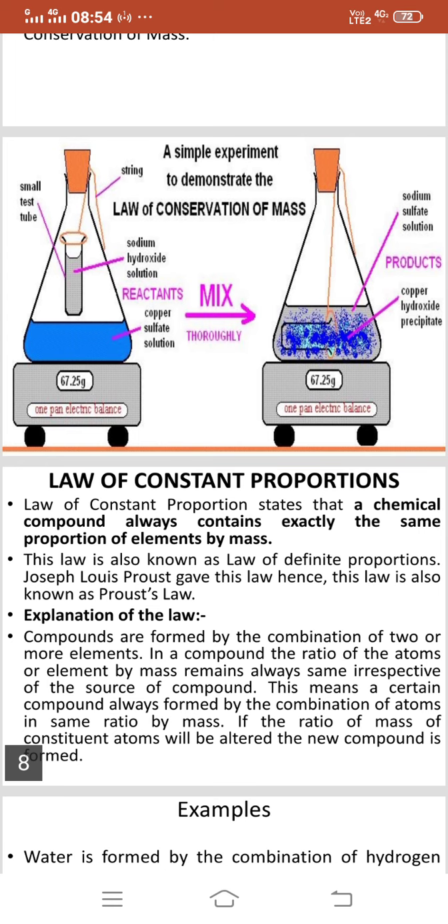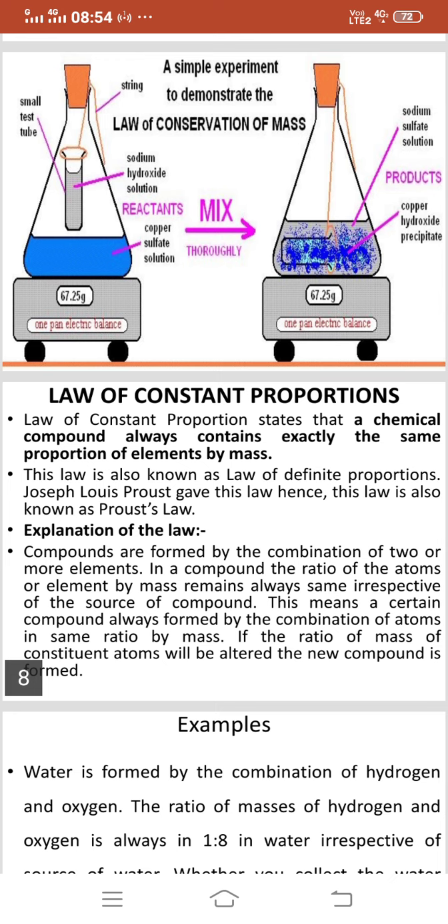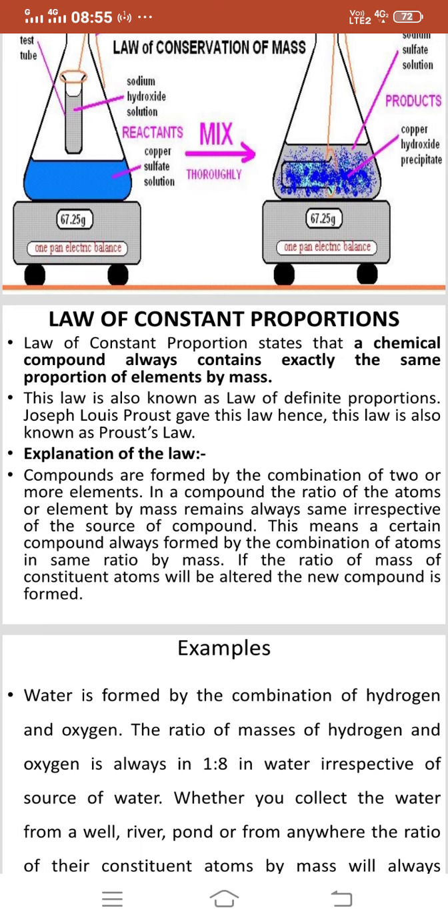Now the second important law, that is law of constant proportions. Law of constant proportions states that a chemical compound always contains exactly the same proportion of elements by mass. This law is also known as law of definite proportions. Joseph Louis Proust gave this law, hence this law is also known as Proust's law. Now the explanation of the law.